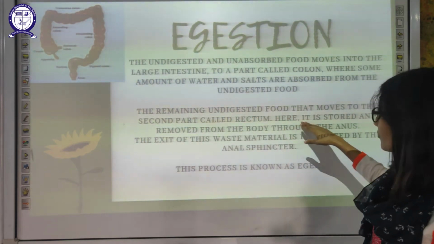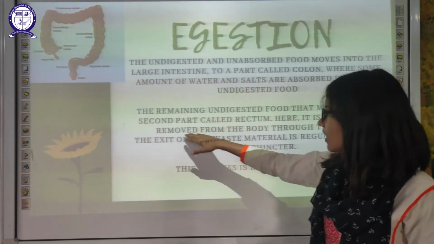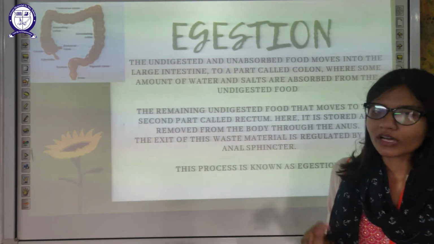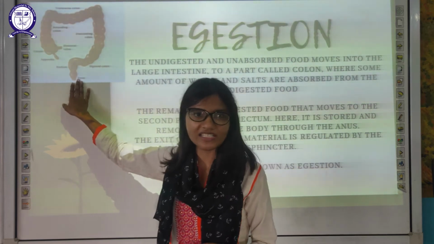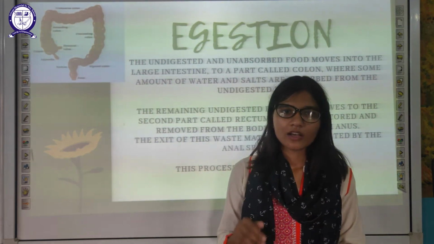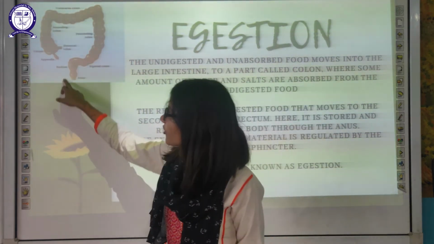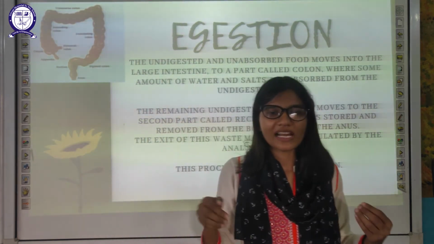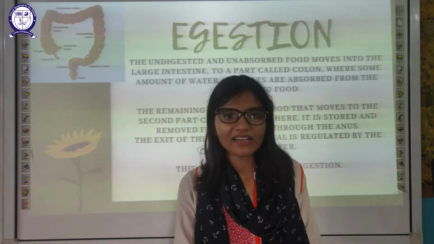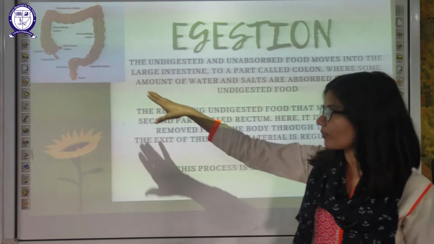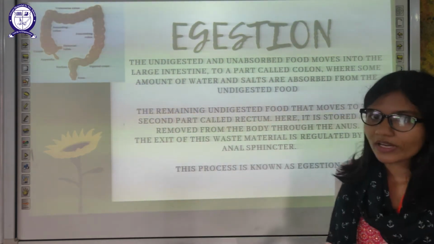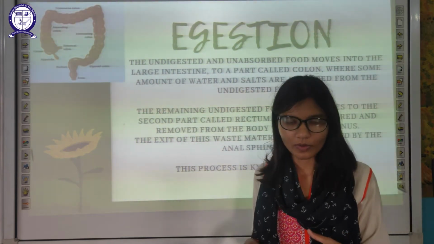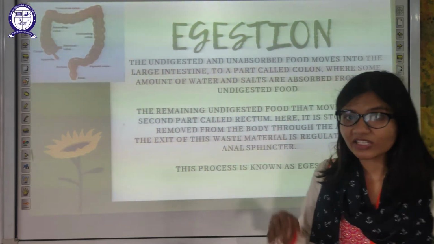Then from here the body will remove this food from the last part of your large intestine, known as the anus. From here your undigested food will get out of your body. It is regulated by a sphincter, which is related to the brain.